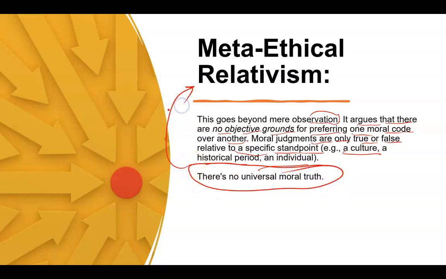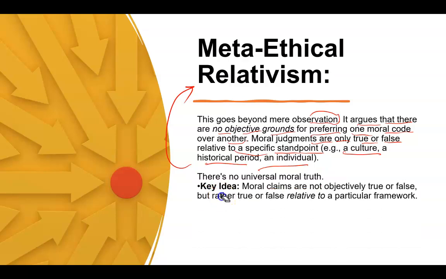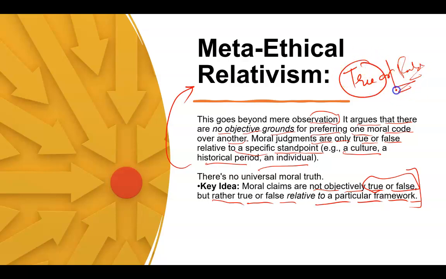right? Remember this line for meta-ethical relativism. There is no universal moral truth. So what is the key idea over here? The key idea says moral claims are not objectively true or false, but rather true or false relative to a particular framework. Most of the ethical theories always believe in true or false. They always said either we are true or we are false. But meta-ethical relativism clearly says it is true or false based on the framework, based on the context, right? So the word can be context, it can be framework, and as I've already explained, it can be culture, it can be historical period, it can be individual, right?